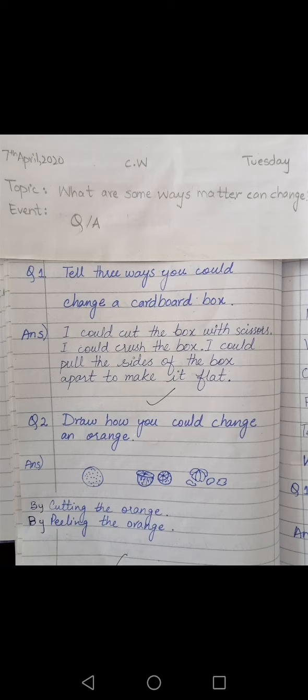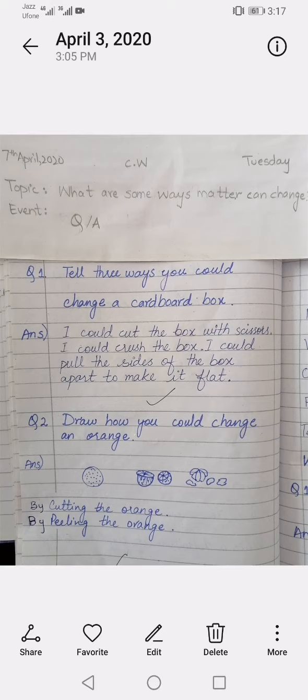You have to write date and day, topic, event, what we are doing, question answers. Question number 1 is tell 3 ways you could change a cardboard box. What can we change with a cardboard box? I could cut the box with scissors, I could crush the box, I could pull the sides of the box apart to make it flat. Okay, these are the 3 ways I can change the box.